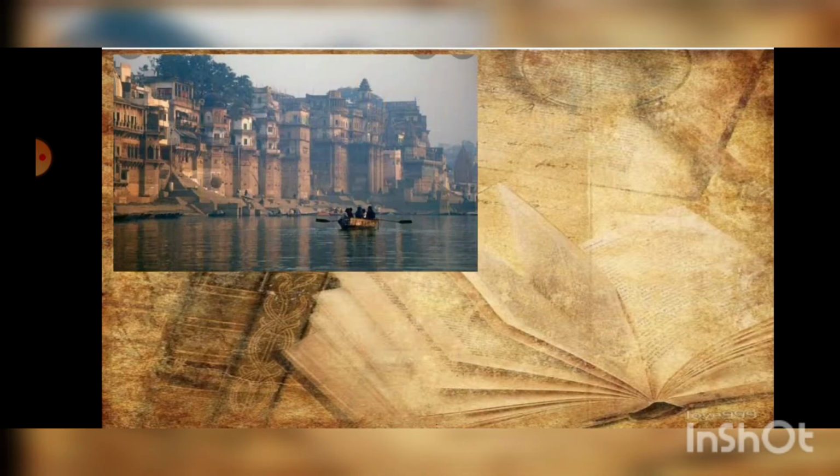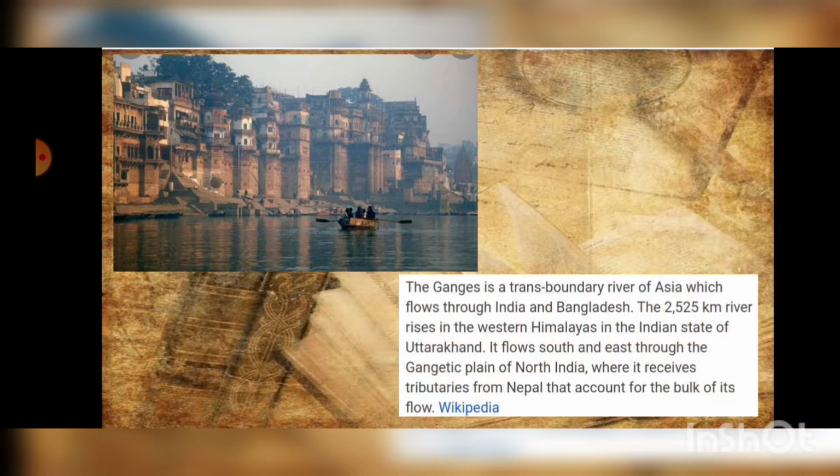Here you can see on the screen is the river Ganga. The Ganges is a transboundary river of Asia which flows through India and Bangladesh. The 2525 kilometer river rises in the western Himalayas in the Indian state of Uttarakhand. It flows south and east through the Gangetic plain of North India, where it receives tributaries from Nepal that account for the bulk of its flow.